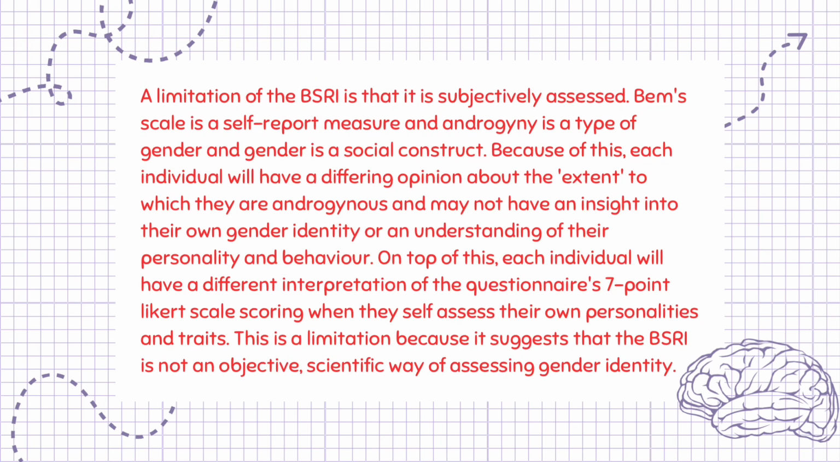A limitation of the BSRI is that it is subjectively assessed. The Bem scale is a self-report measure and androgyny is a type of gender and gender is a social construct. Because of this, each individual will have a differing opinion about the extent to which they are androgynous and may not have an insight into their own gender identity or an understanding of their personality and behavior. On top of this, each individual will have a different interpretation of the questionnaire's 7-point Likert scale scoring when they self-assess their own personalities and traits. This is a limitation because it suggests that the BSRI is not an objective, scientific way of assessing gender identity.